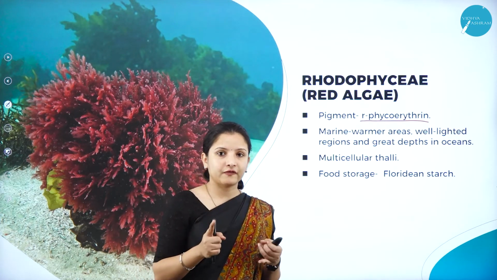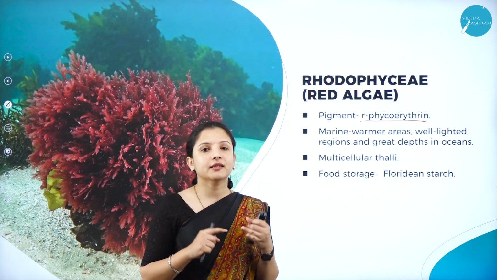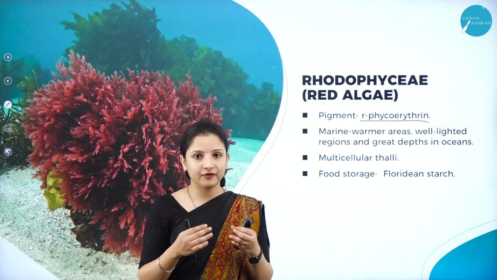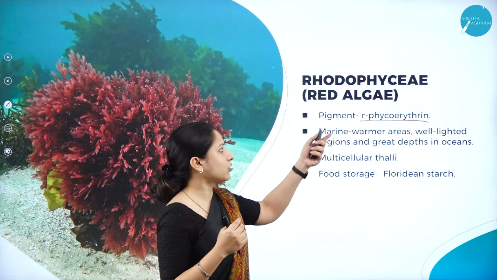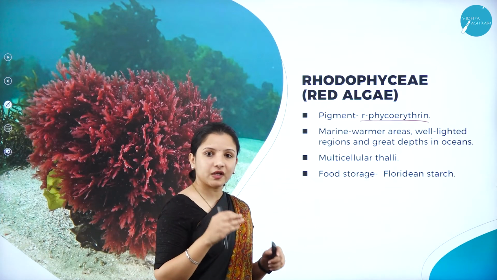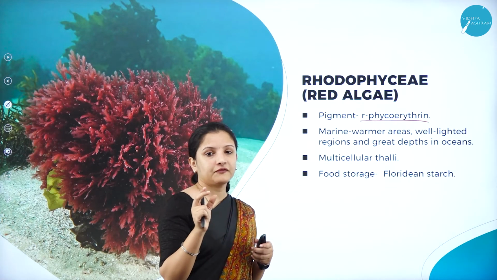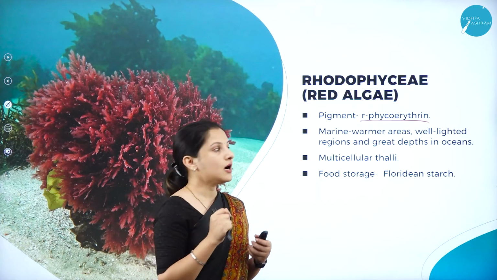Remember, Chlorophyceae had pigments chlorophyll A and B. Phaeophyceae had chlorophyll A, chlorophyll C, and xanthophyll. So all those were the pigments that were present. But when it comes to Rhodophyceae, the pigment that is present is phycoerythrin. And this R-phycoerythrin is the pigment that gives the red color to the algae.